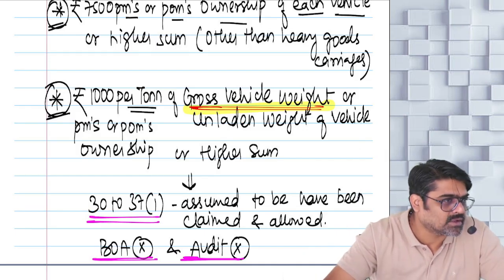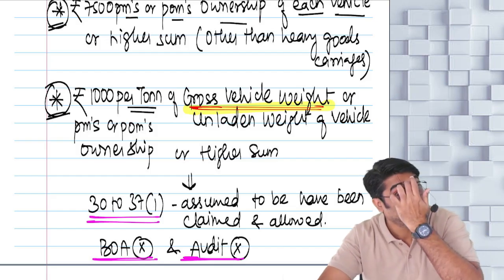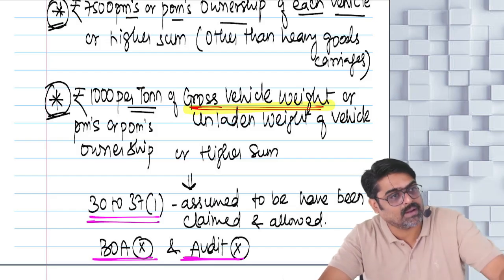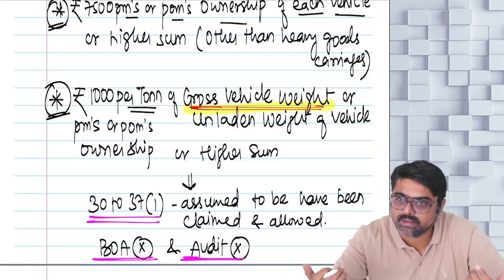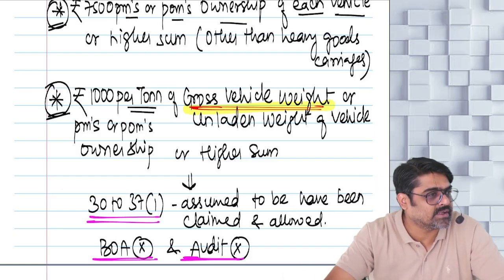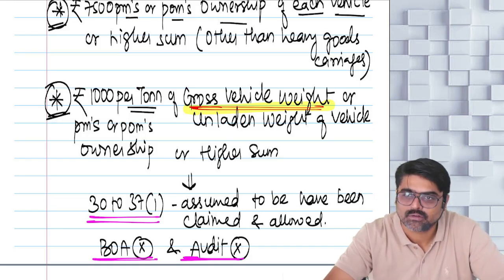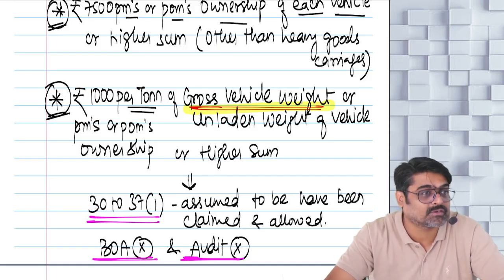All the deductions under 30 to 37(1) are assumed to have been claimed and allowed. No need to maintain books. No need to get them audited. Chapter 6 deductions are also available. And for you also, the advance tax installments are available only one. No.